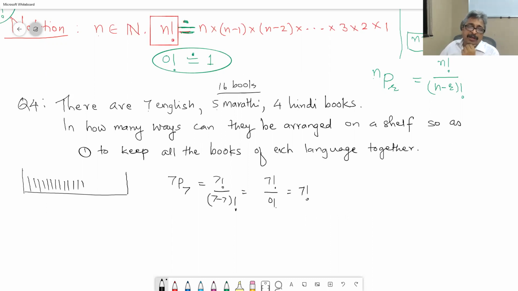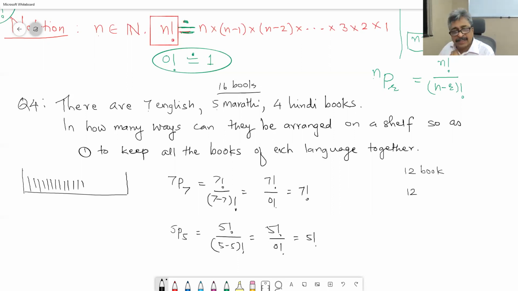If there were only Marathi books, they can be arranged in 5P5 ways, which is 5 factorial upon 5 minus 5, which is 0 factorial, 5 factorial upon 0 factorial, which is 5 factorial. Okay, but if 7 English and 5 Marathi books, that makes it total 12 books. And how many places? 12 places.